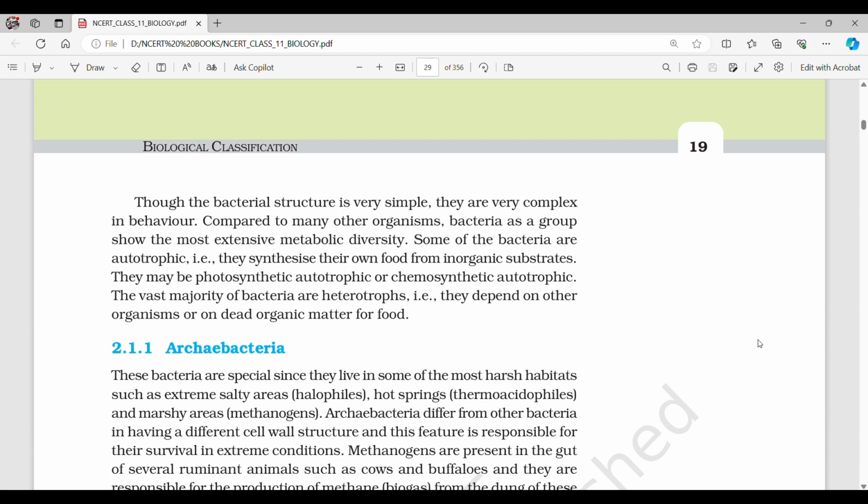Some of the bacteria are autotrophic, that is, they synthesize their own food from inorganic substances. They may be photosynthetic autotrophic or chemosynthetic autotrophic. The vast majority of bacteria are heterotrophs, that is, they depend on other organisms or on dead organic matter for food.